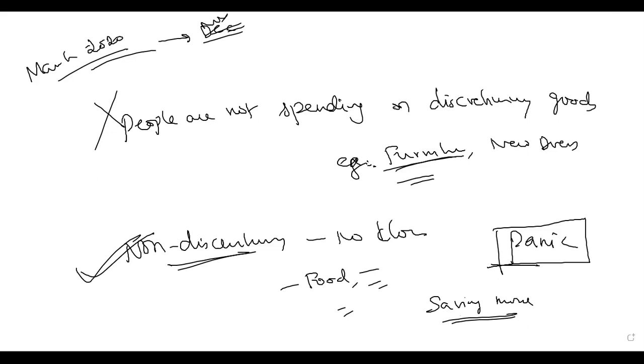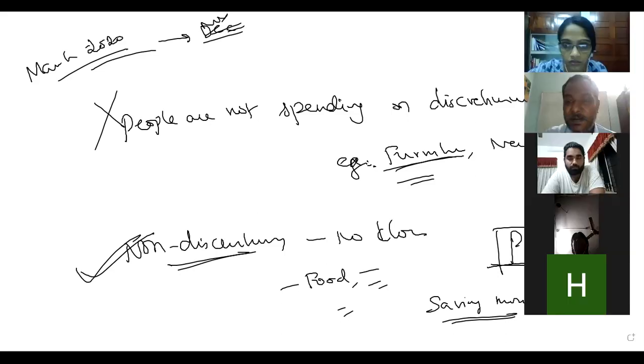Yes, sir. Anybody has a personal experience or no, sir? I bought a new car. A new car maybe, but you might not have bought an additional car. If you don't have a car, you might have bought. Anybody bought a car recently? Nobody bought a car. New car, no. Additional car. Already you had a Maruti, now you bought a Benz. Like that, anybody? No, sir. What about Arjun? No, sir.